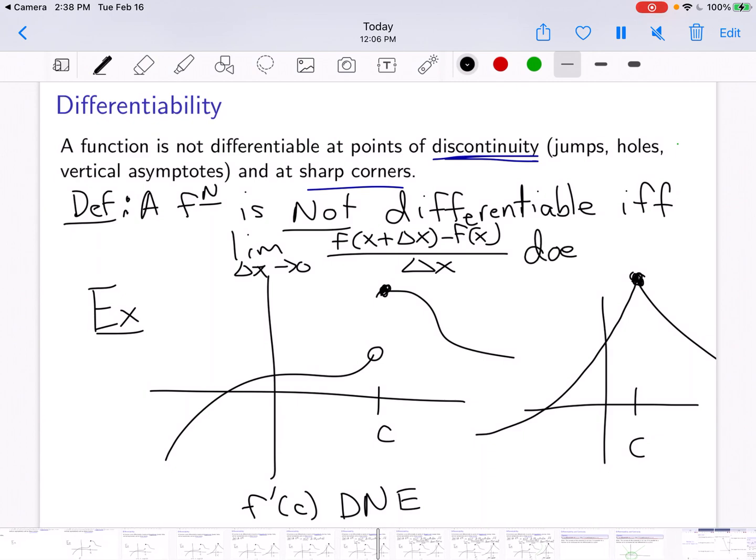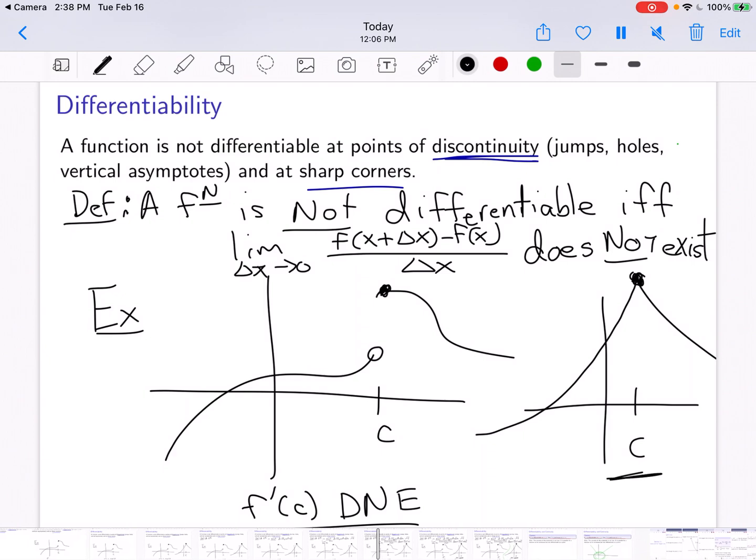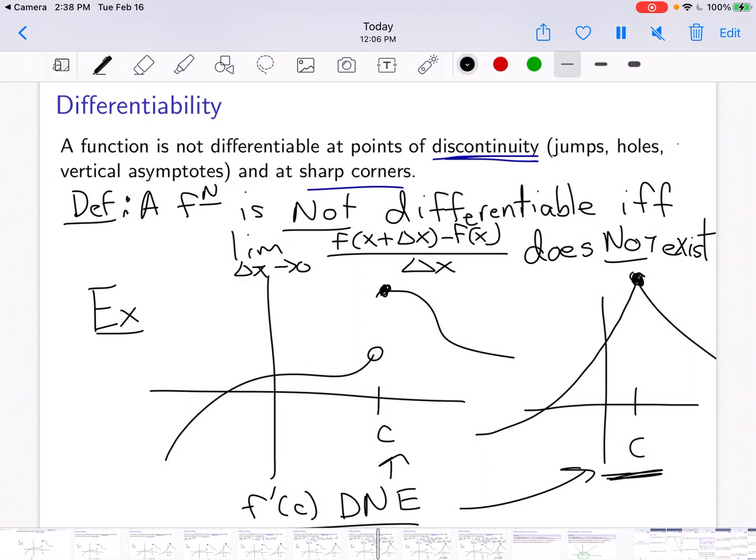If that limit does not exist, then our function is not differentiable at that point. And that's what we observed. At those two points, that limit does not exist. That limit would exist everywhere else for either of those two graphs that I drew.